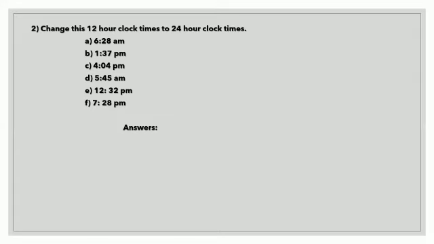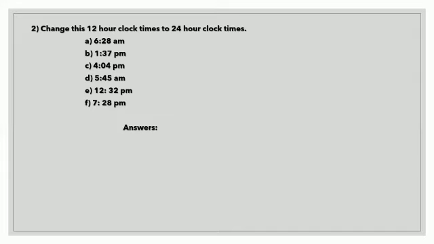While converting to 24-hour clock, you have to keep in mind that any AM time in a 12-hour clock is exactly the same in a 24-hour clock, from 12 a.m. to 11 a.m. It goes from 12 a.m. to 11 a.m., then after 11 a.m., it is 12 p.m. So this much is exactly the same in both the 12-hour clock and the 24-hour clock.